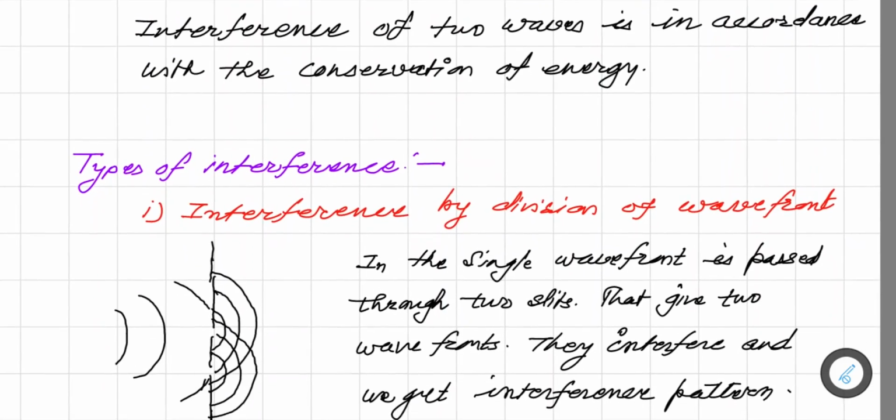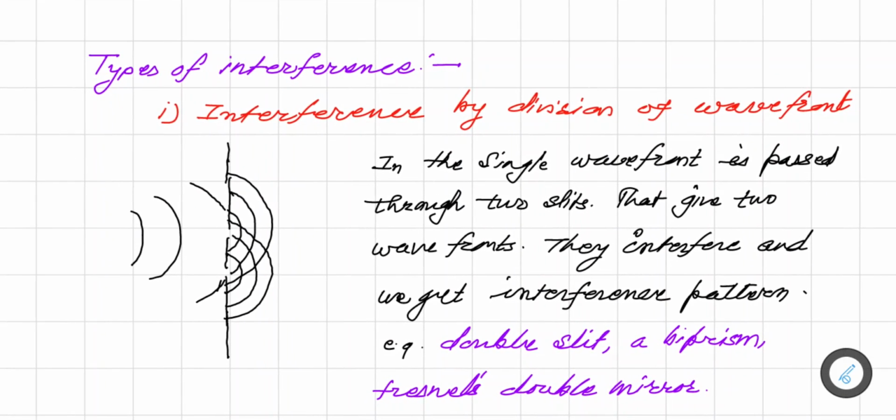Now let us consider types of interference. See, this is one source and this is another source, and when waves are emitted from these sources, they interfere and we get an interference pattern. Now what are the basic types of interference? The first one is division of wavefront. In division of wavefront, remember that a single source of light is used.